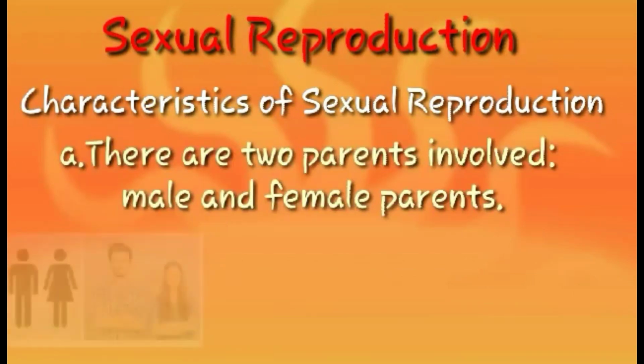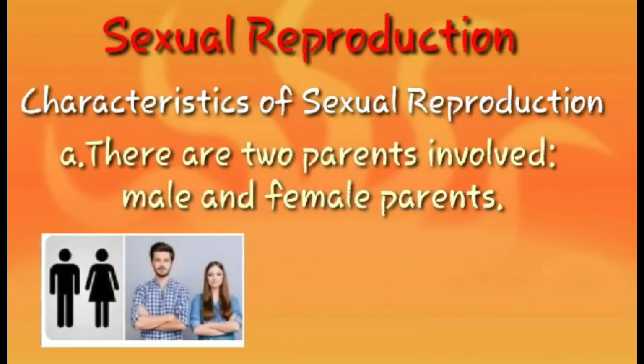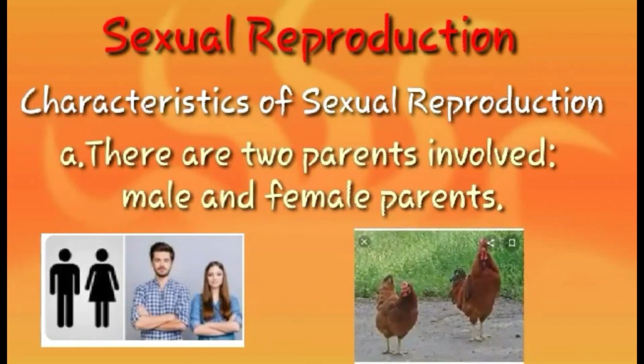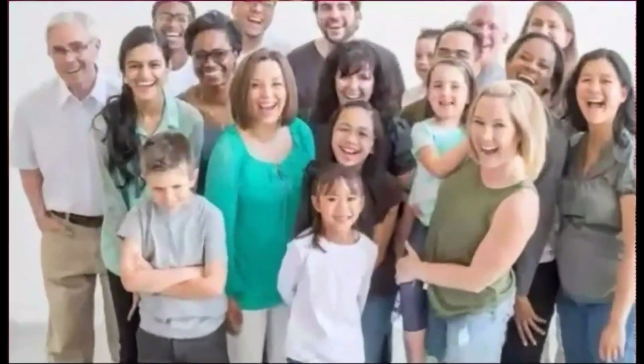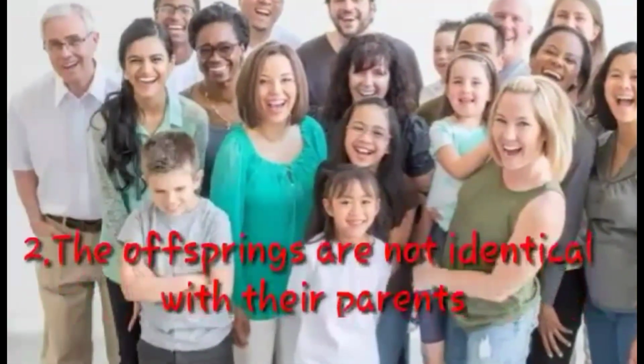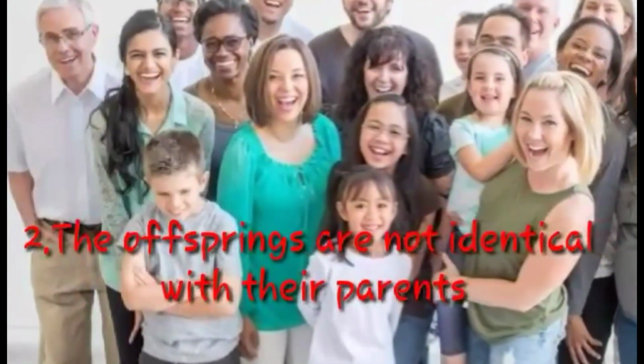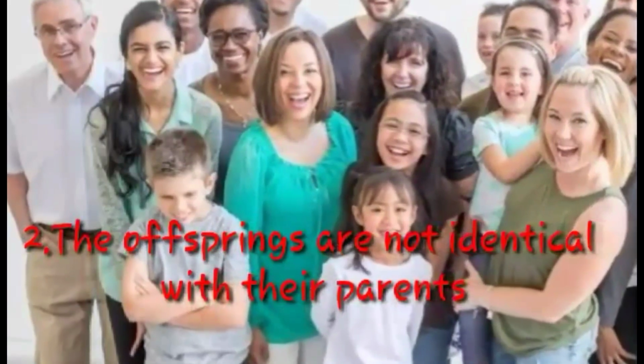Characteristics of sexual reproduction. There are two parents involved, male and female parents. The offsprings are not identical with their parents.